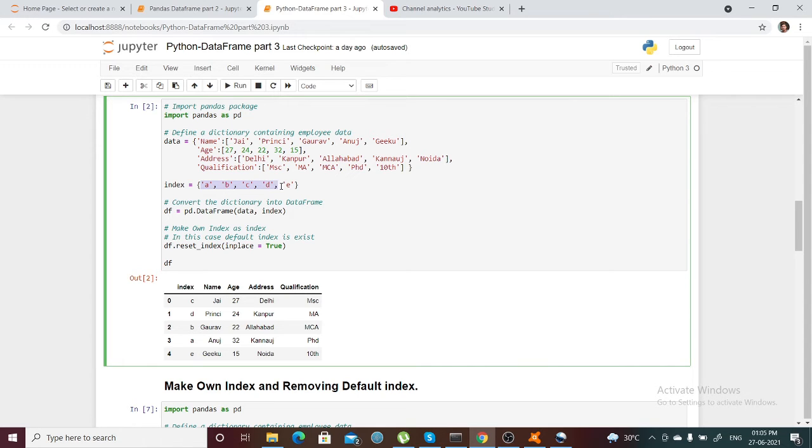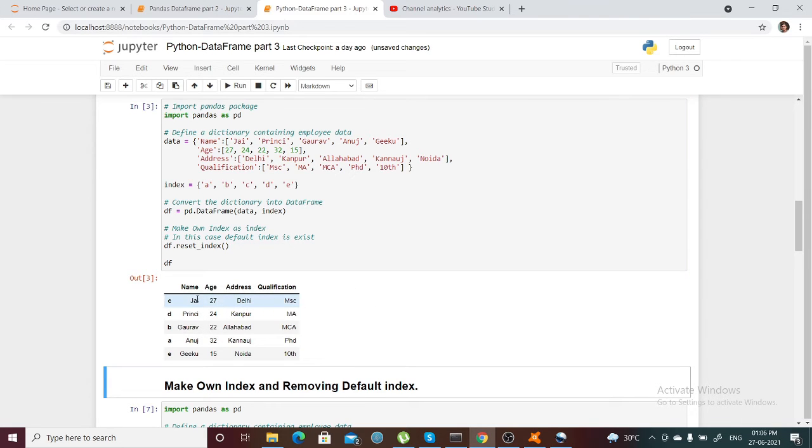And if I want to reset the index, supposedly I can reset the index. I want to pass inplace equal to true. So inplace equal to true means it will create a separate column as index and all the values remaining for this column. So it will just create a separate column in that particular data frame, right? But if I don't take this inplace value, then the index will not be written here. It is not taken as a column. It will just be taken as an index.